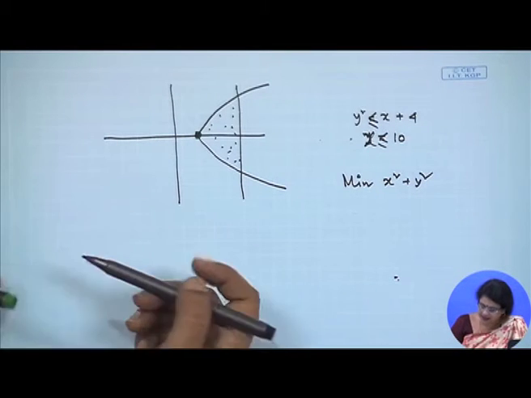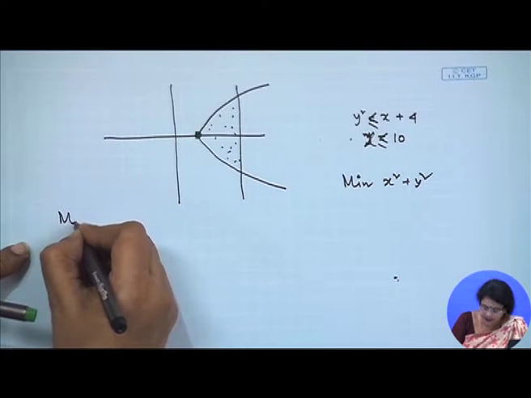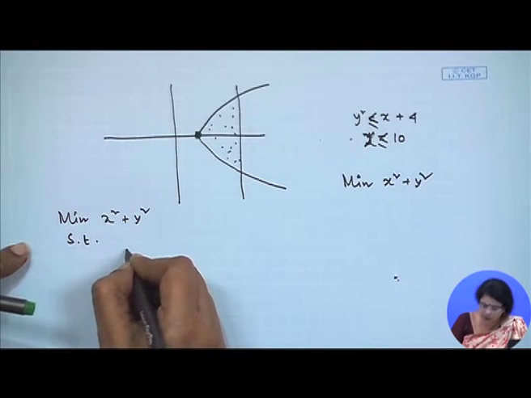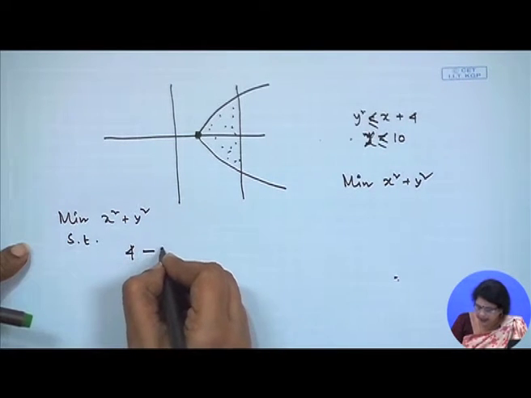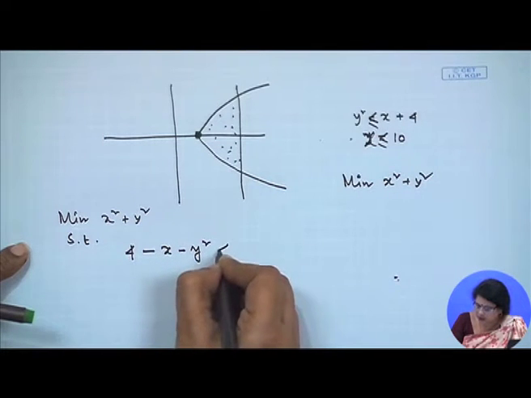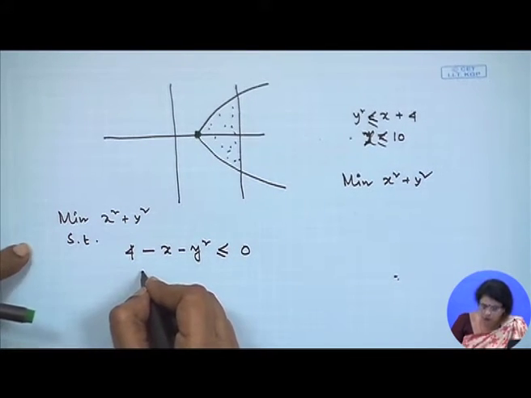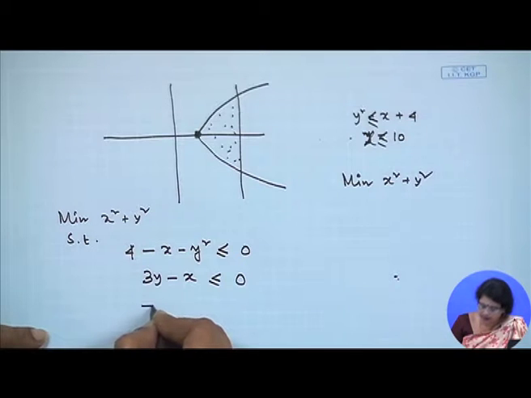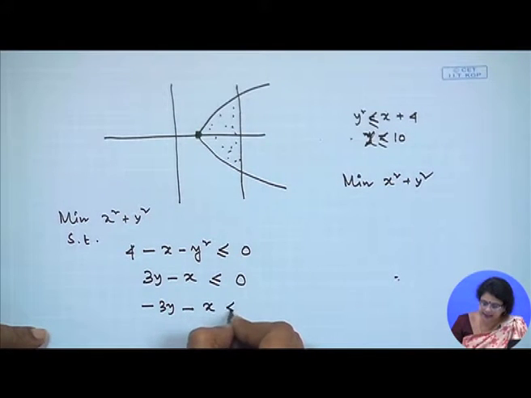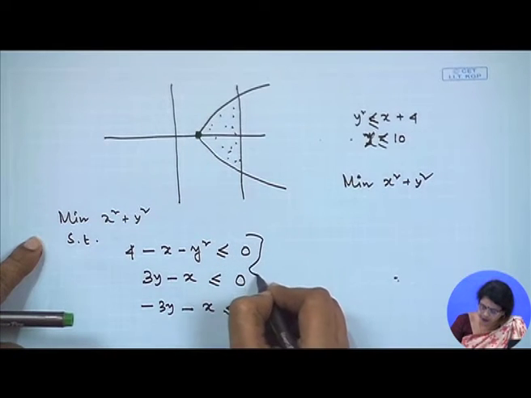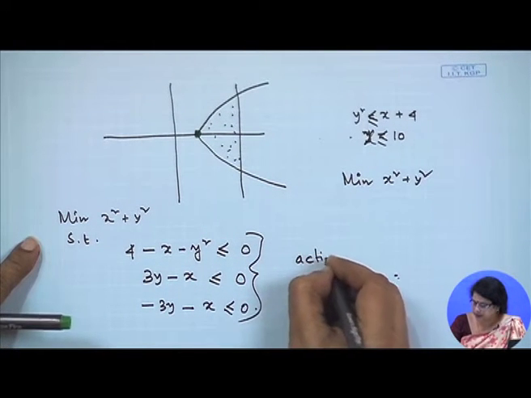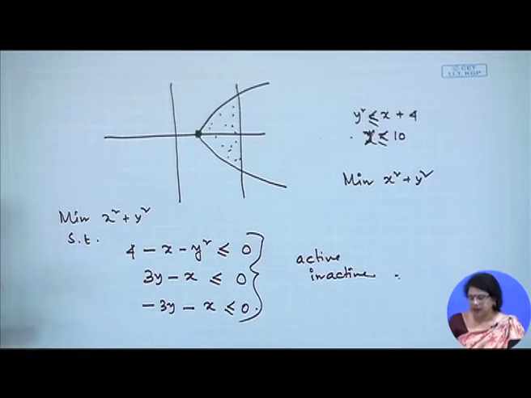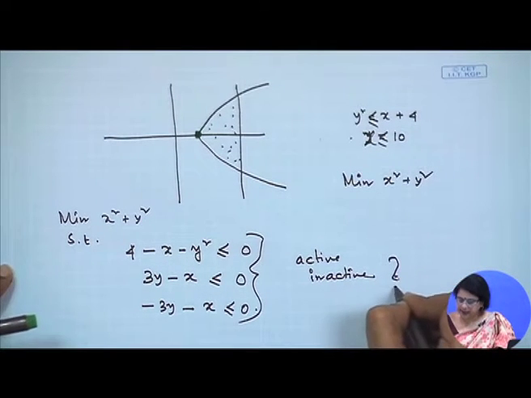Now, the last problem let me consider for you, that is minimization of x square plus y square. I am leaving it to you, you find out which one is the inactive constraint and which are the active constraints, or whether all are active for this problem. Minus 3y minus x less than or equal to 0. You need to find out which are the active constraints and which are the inactive constraints. That is the question given to you.